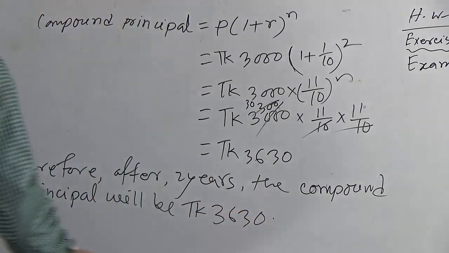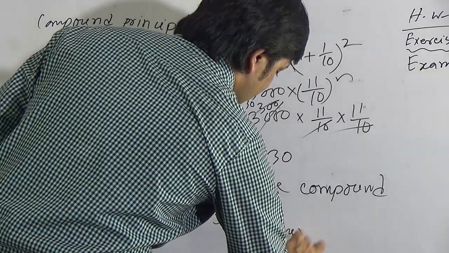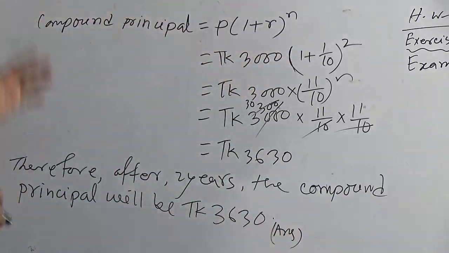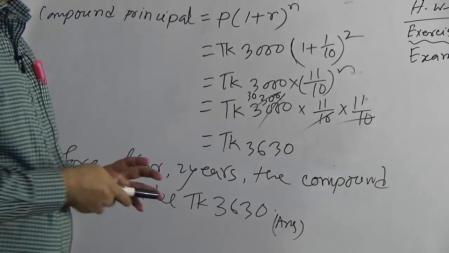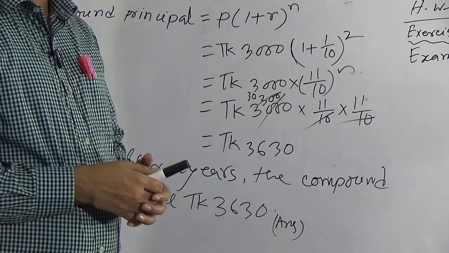Okay, dear students, so this is the answer of question C. I hope you have understood how to solve this type of question, and practice this at home more and more.